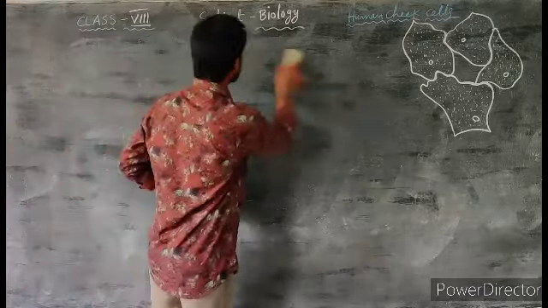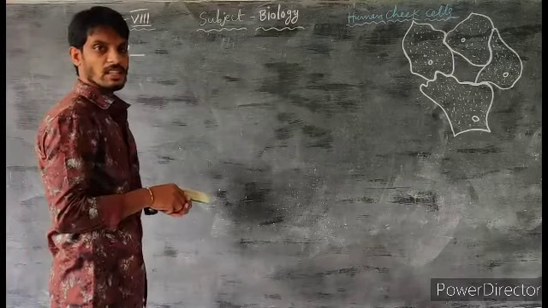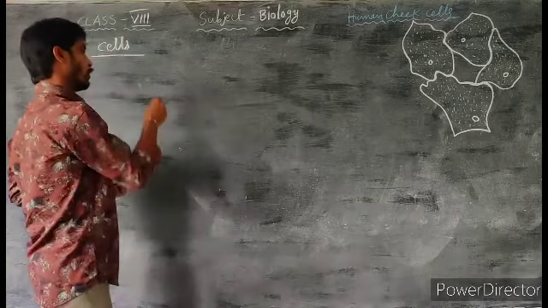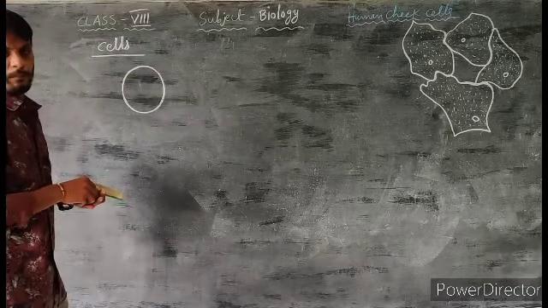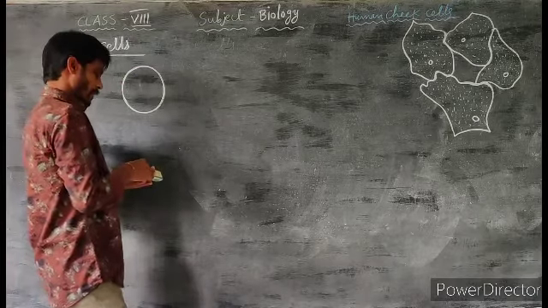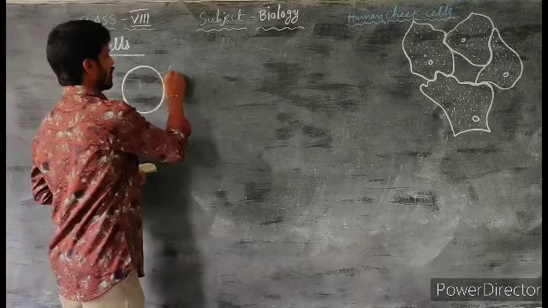Okay, next here we are discussing the cell and its structure. Already you know all cells are surrounded by a membrane. The membrane surrounding the cell is called the cell membrane.